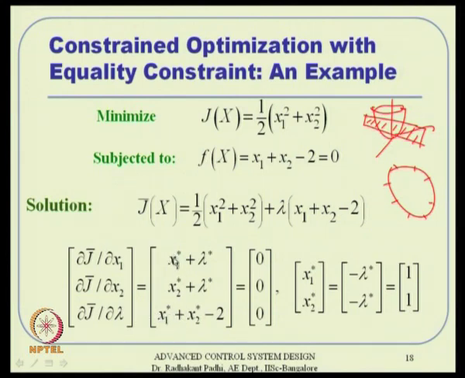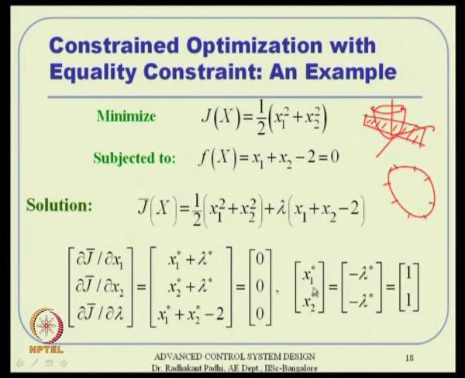So, we got three variables, x 1 star, x 2 star, and lambda star. And obviously, if you sit down with the solution, then x 1 star is minus lambda star, x 2 star is minus lambda star. By the way, all the star notations, some books follow this, they tell it is the optimum solution actually. Okay. So, when you see a star, that means it is an optimal solution value basically.